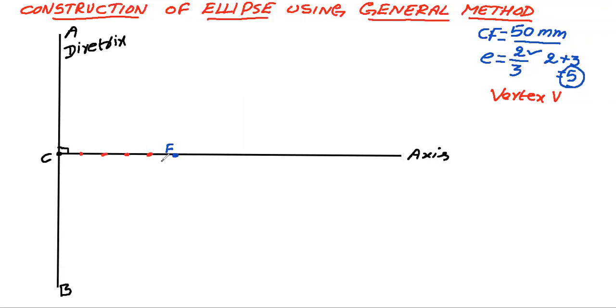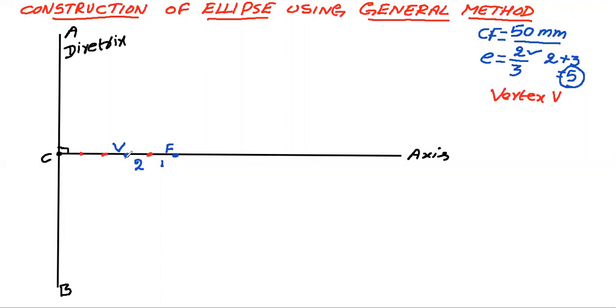So this is the first part. This is the second part. Why have I taken only 2 parts? Because the numerator in the eccentricity is 2, I have counted 2 parts from the focus. Now after the second part, I am going to take that as vertex V here.